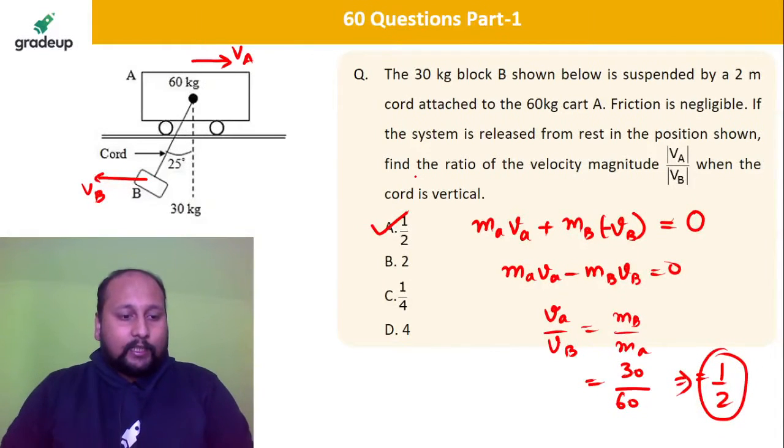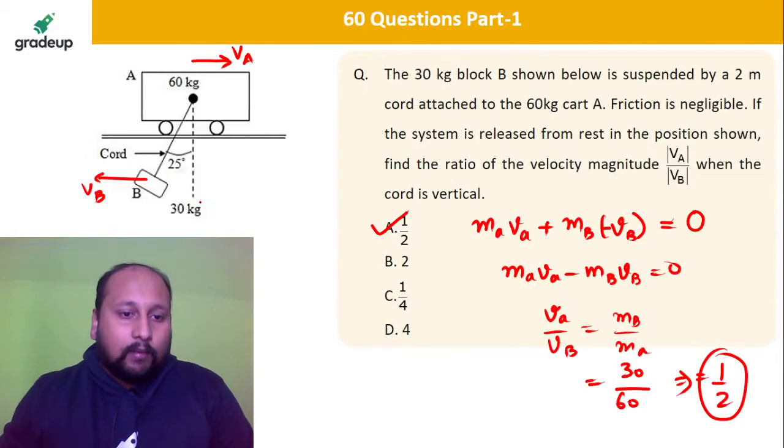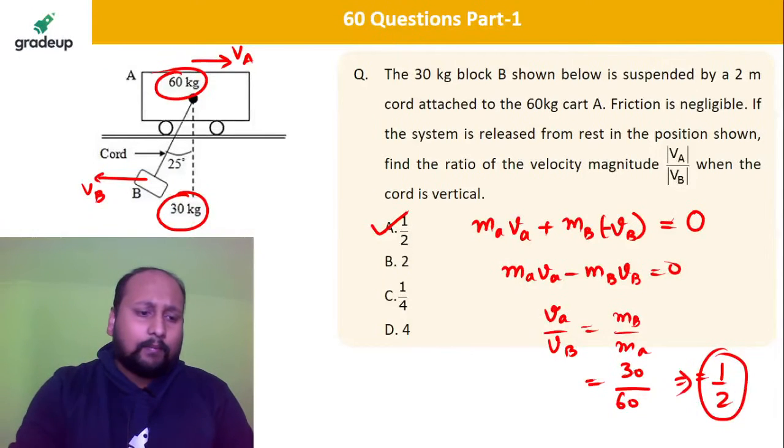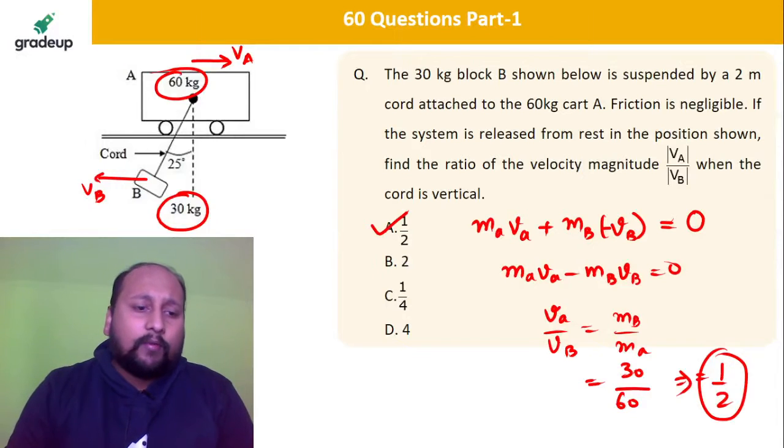Option A, Neeraj. What is MB? Mass of block B is 30 kg. Mass of block A is 60 kg. That will be 30 by 60. That is equal to 1 by 2. Simple question. Is this clear? Very easy question. You just need to apply the law of conservation of momentum.